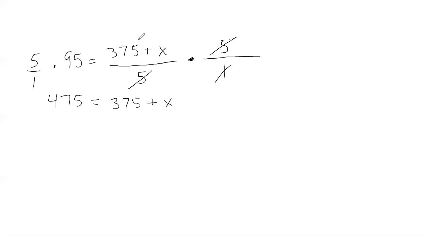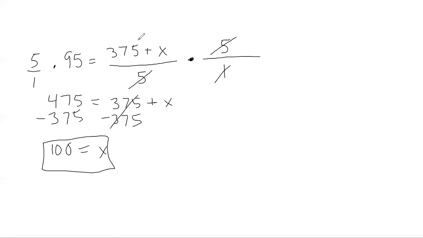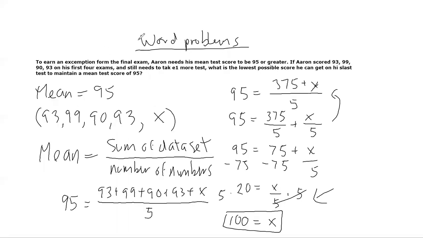So what do I do now? I still have to isolate the x. The x still has to be by itself. Since it's adding, I subtract 375 so I can leave x by itself. I had to subtract it from both sides. This cancels out, and I'm left with 100 is equal to x, just like I was left with in the other problem. You can do it this way. I actually prefer this method. The book prefers what I did here. I don't care which method you use as long as you can understand how to do it, okay?